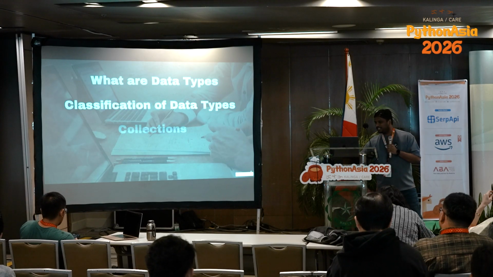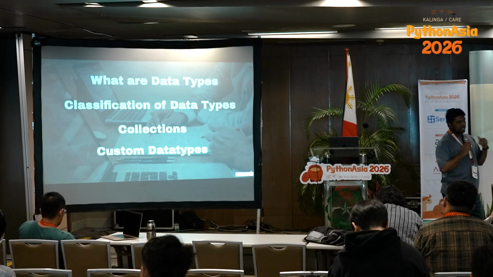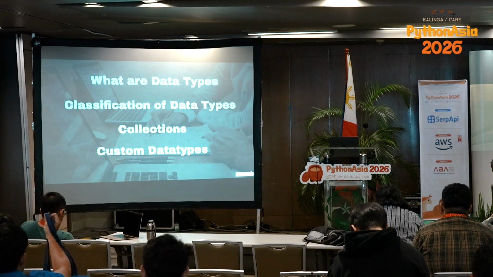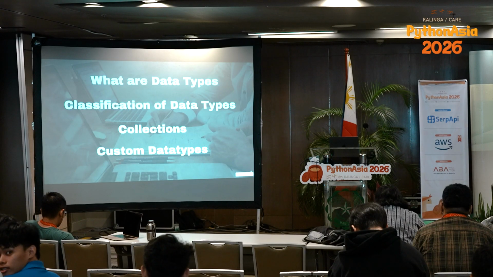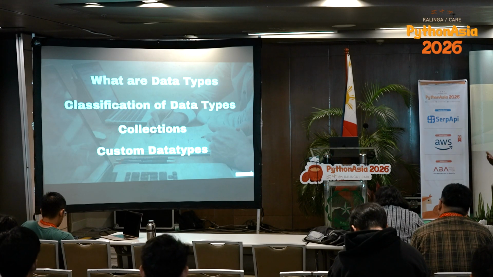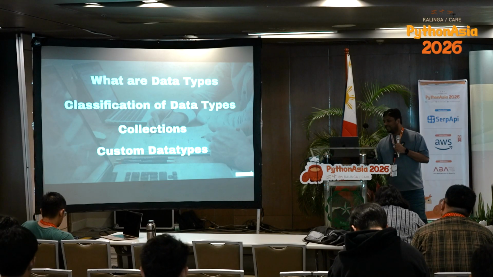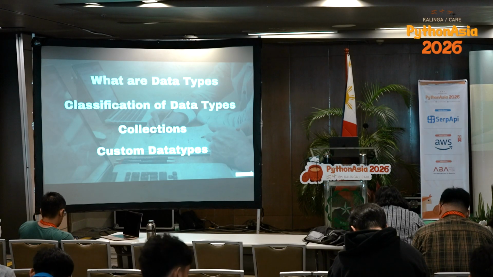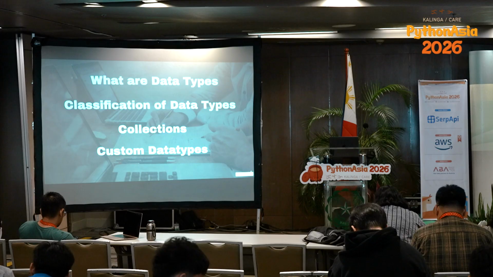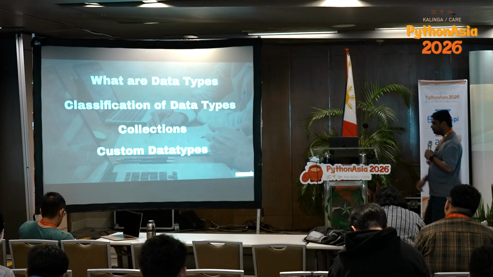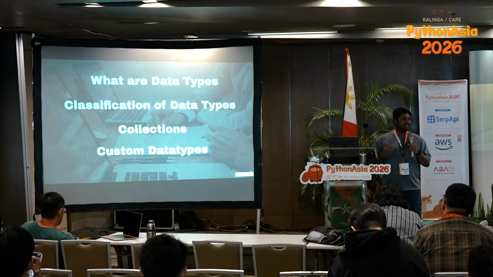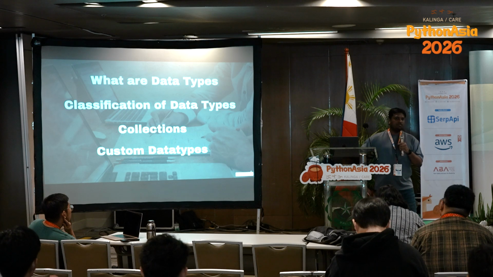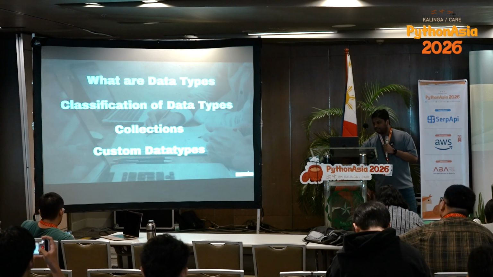So I'll not spend much time on this slide because we know data types: int, float, boolean, list, tuple, all these, right? We have classification like iterable, non-iterable, ordered, unordered, mutable, immutable, so many different types of classification. Then we have collections like list, tuple, dictionary, set. We have the collections module where we have namedtuple, OrderedDict, and frozenset. All these are there. And custom data types are basically our own classes, or any class that we derive from an inbuilt data type and then customize its behavior.